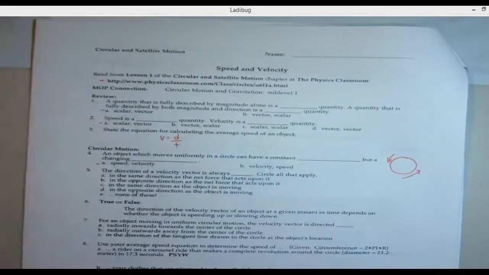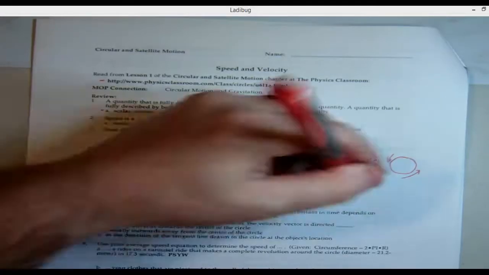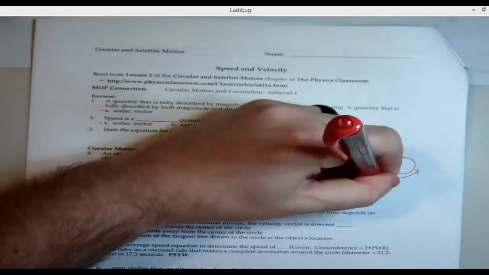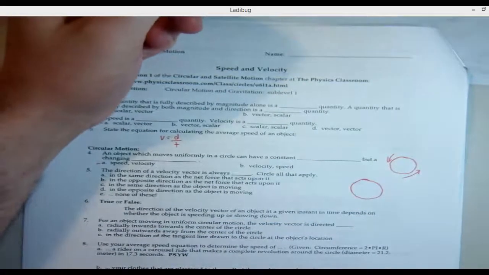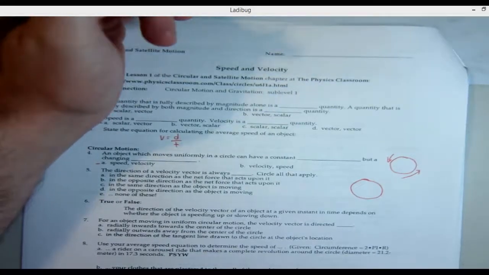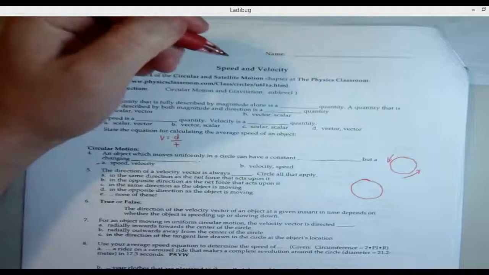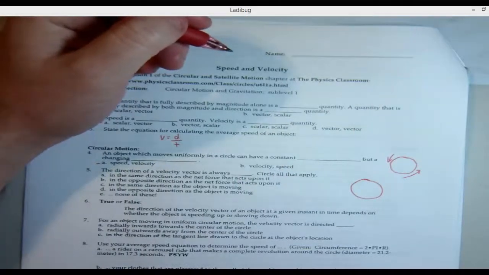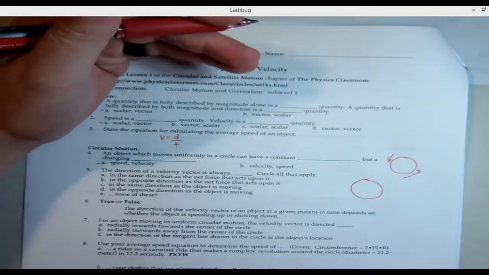Number 5. The direction of the velocity vector is always blank. Circle all that apply. So, in this case, I'm going to make my circle here. There are two vectors going on here, a velocity vector and an acceleration. The velocity vector is always tangent to the circle based on your direction.